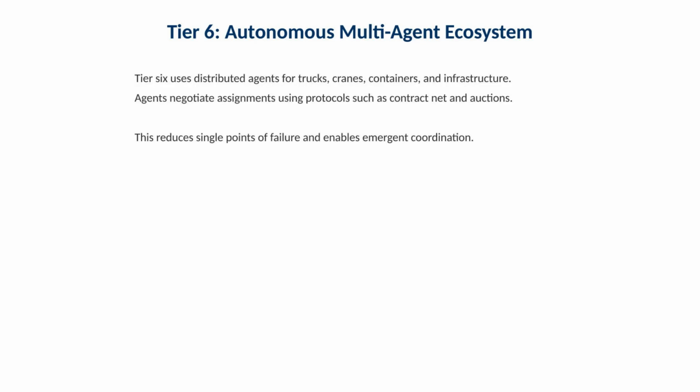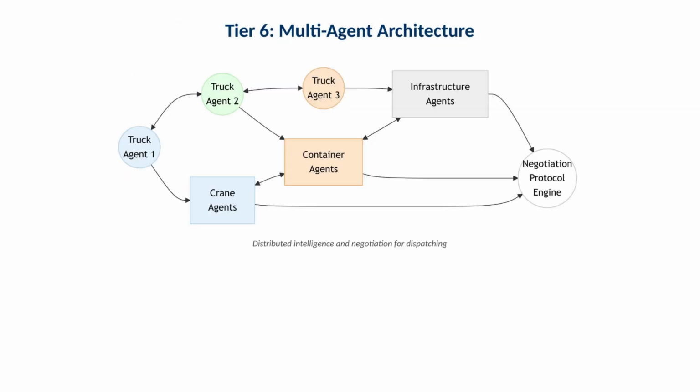Tier 6 uses distributed agents for trucks, cranes, containers, and infrastructure. Agents negotiate assignments using protocols such as ContractNet and auctions. This reduces single points of failure and enables emergent coordination. Operationally, distributed control can keep the terminal functioning when central schedules become invalid. This slide presents distributed intelligence and negotiation for dispatching.